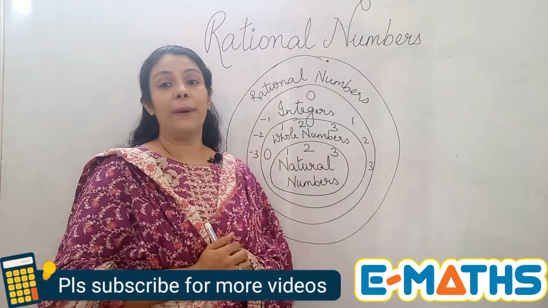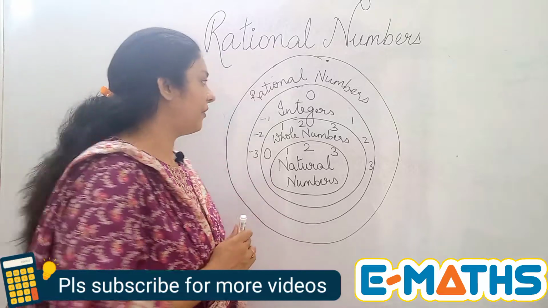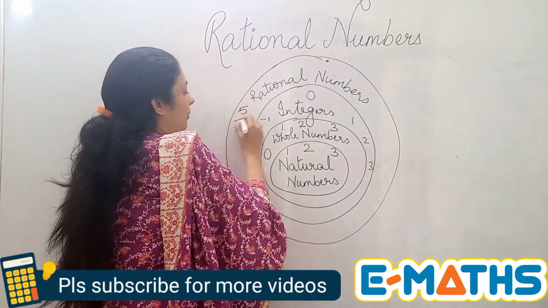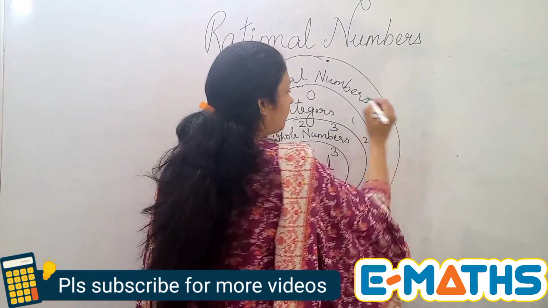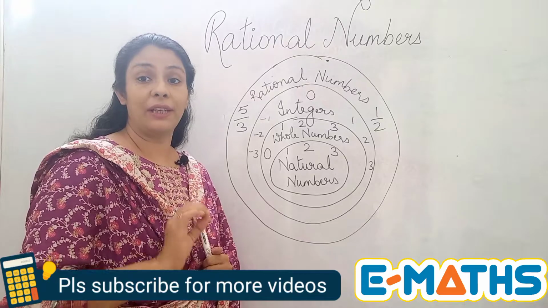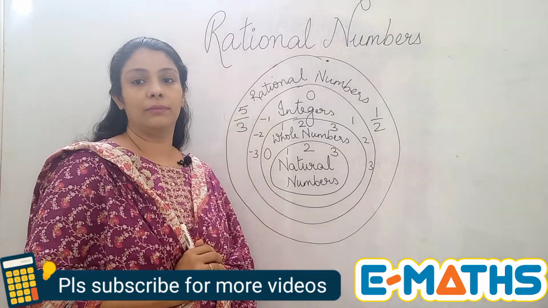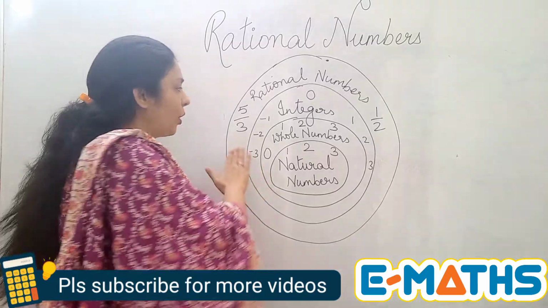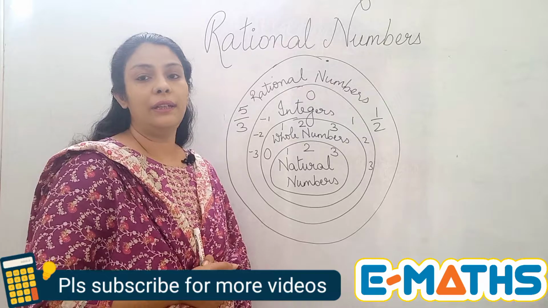Integers are a part of rational numbers, but the converse is not true. Like if I write 5 upon 3, or 1 upon 2, these are rational numbers, but 5 upon 3 is not an integer, because when you solve it, you get a decimal number, which cannot be an integer.